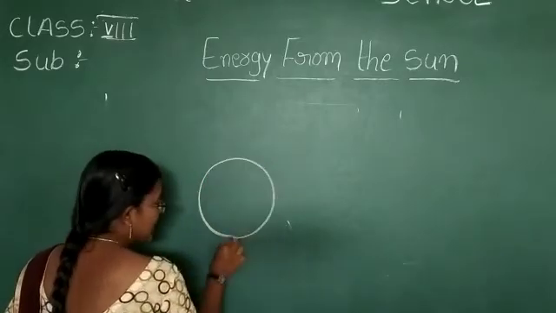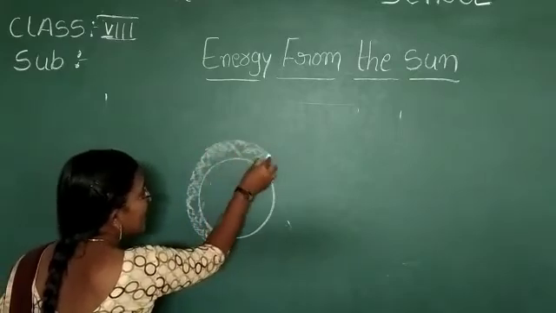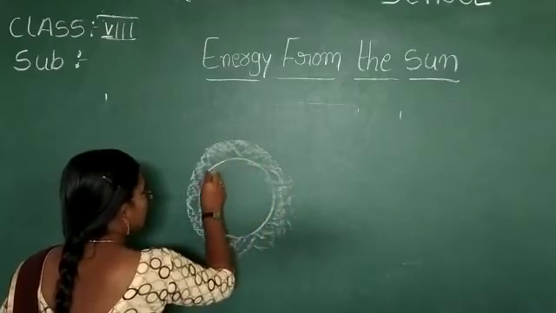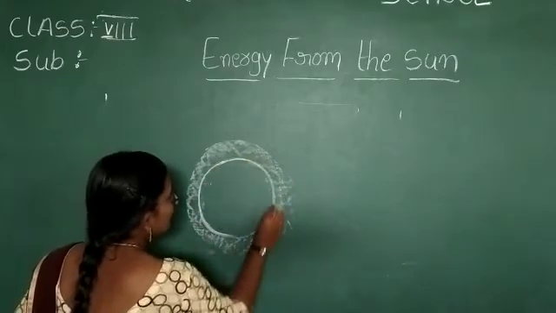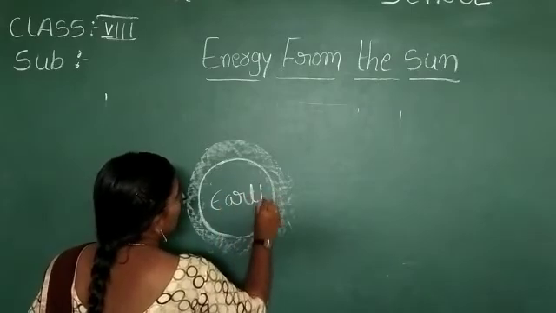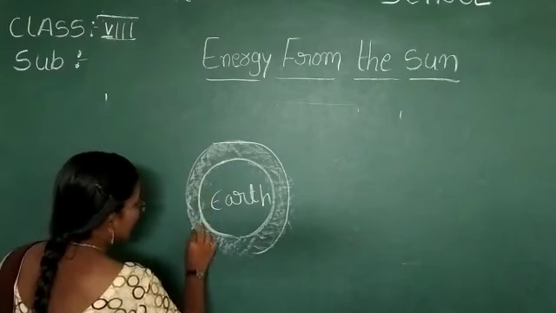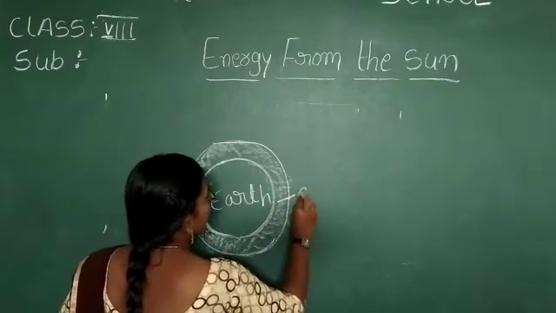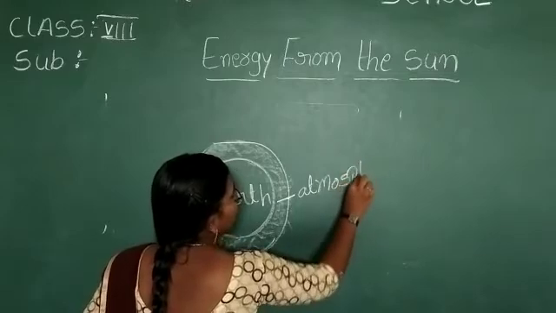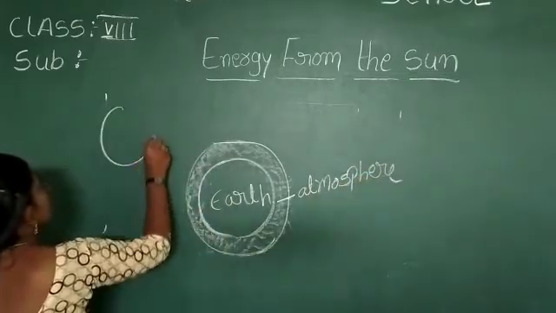This is the earth, and this thin, blanket-like layer we call the atmosphere. See here, the sun rays.